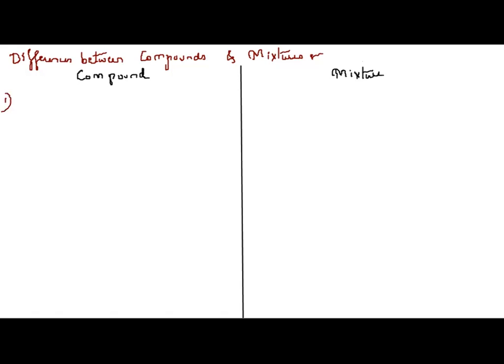We will take the differences between compounds and mixtures in the form of a tabular column. So compounds are what? First, the definition. They are pure substances. Please don't use the term PS; you have to say pure substances only.